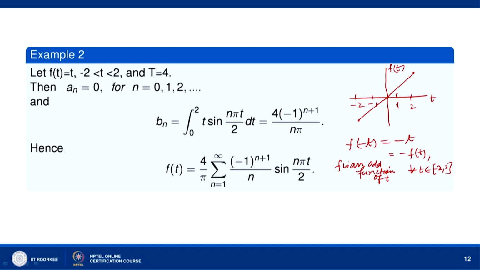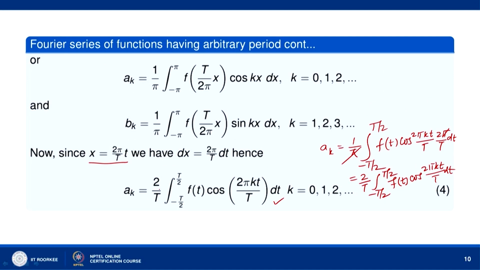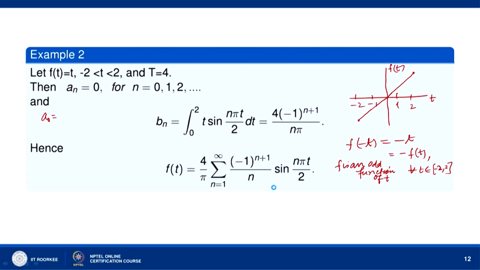Okay. So, the value of a_0 we can find from here: (2/T) ∫ from -T/2 to T/2 of f(t) dt, with k equal to 0. So, we have (2/T) ∫ from -T/2 to T/2 of f(t) dt. Okay. T is equal to 4 here. So, (2/4) ∫ from -2 to 2 of f(t) dt. Now, f is an odd function. Okay. So, the integral over minus 2 to 2 of f(t) dt is equal to 0.